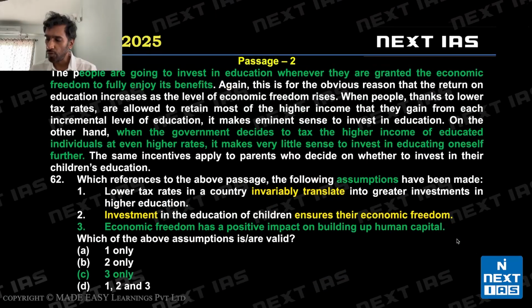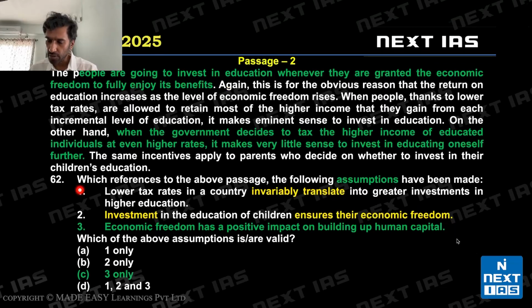Let's see the next one. We're looking for assumptions here. People are going to invest in education whenever they're granted economic freedom to fully enjoy its benefits. So this first statement somewhat captures the main point. To invest in education, there should be economic freedom. Basically, if you're living from paycheck to paycheck or you don't have money, you cannot invest in education. When the government decides to tax higher income of educated individuals at even higher rates, it makes very little sense to invest in educating oneself further. So if you tax higher income of educated individuals, education does not seem like a good investment or a viable use of money. That's the author's opinion.